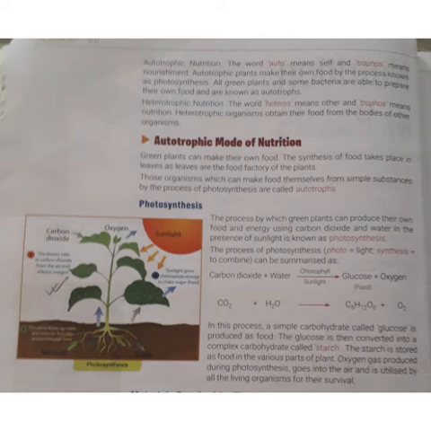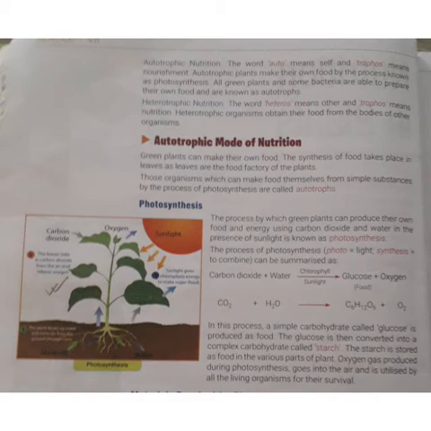So carbon dioxide plus water, in the presence of chlorophyll and sunlight, make glucose and oxygen. CO2 plus H2O gives C6H12O6 plus oxygen. In this process, a simple carbohydrate called glucose is produced as food, and the glucose is then converted into a complex carbohydrate called starch. The starch is stored as food in the various parts of the plants, and human beings get their food in the form of starch from the plants.